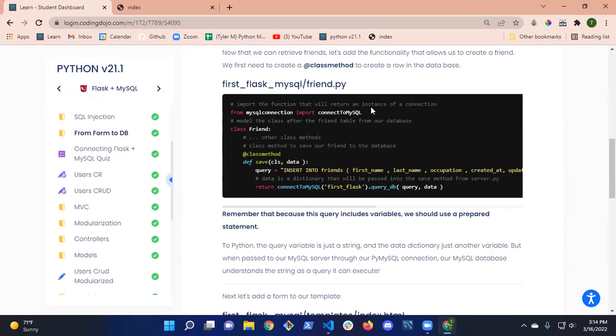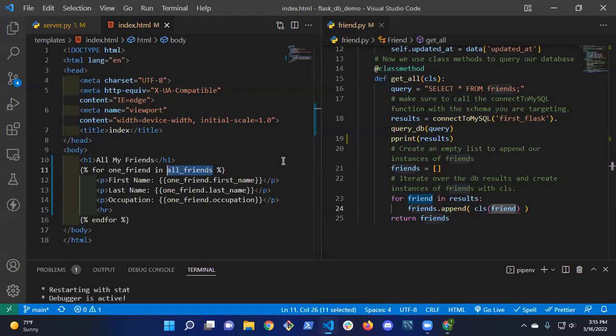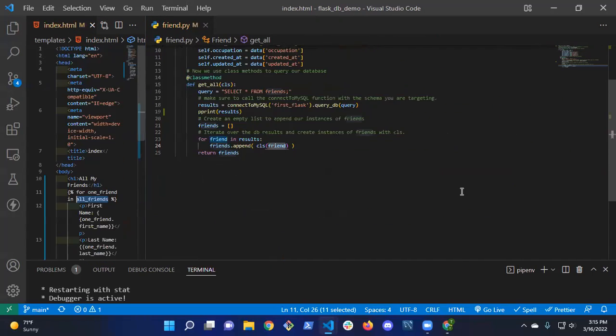You're right. So in order to make the update, we need to add a class method for all the CRUD operations. We want to have a separate class method. There's probably a way to do it more concisely, but just so we can understand what's going on, we're going to make a separate class method. So this is all my existing file, my existing friends model that I have in place. So I'm just going to copy this class method, and I'm going to go into my friend model right here, and add that method to my class. Okay, so you guys can see, let me zoom out a little bit.